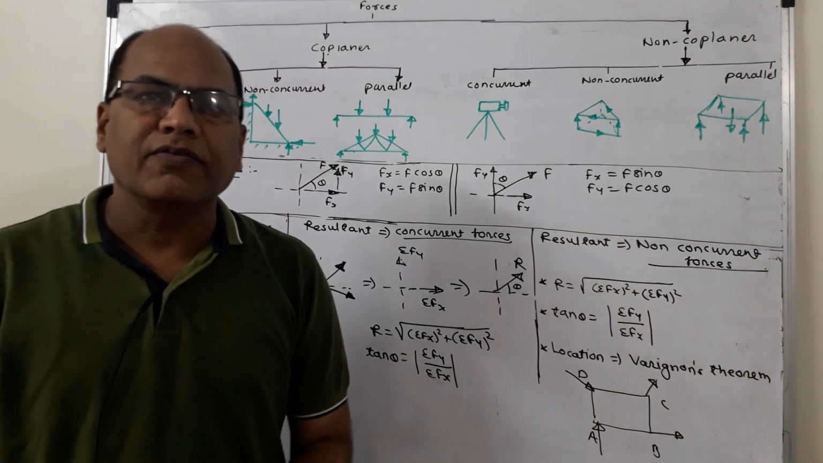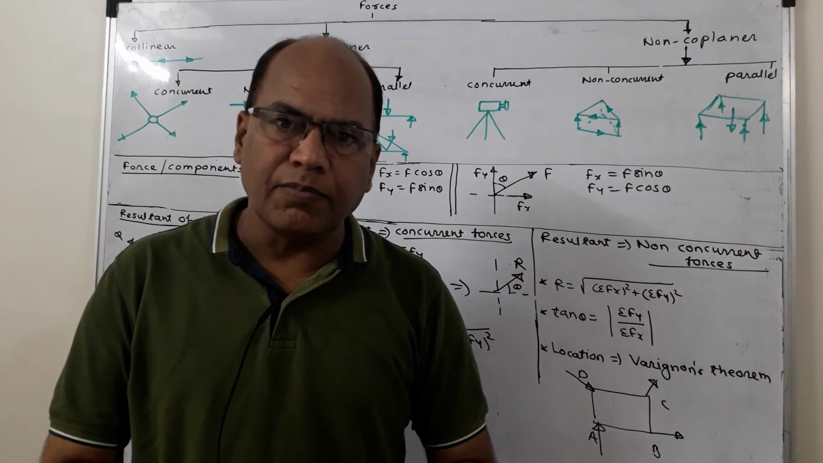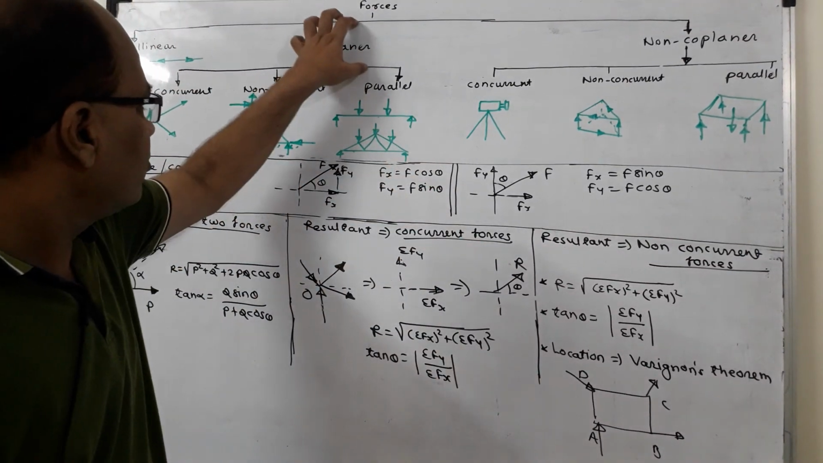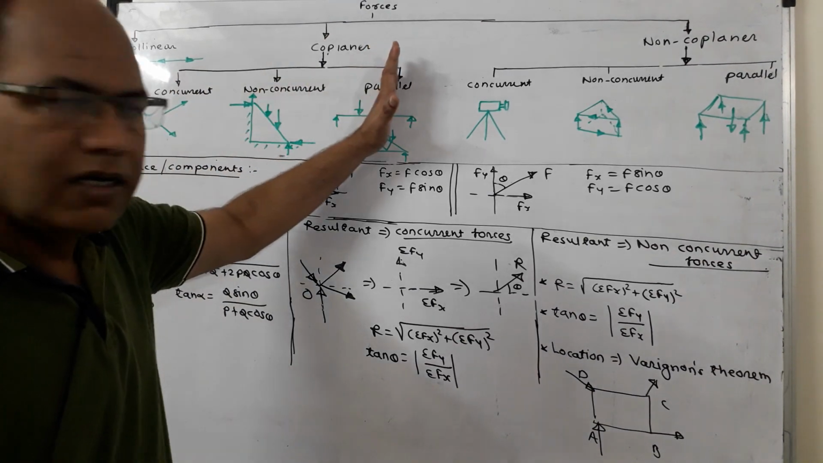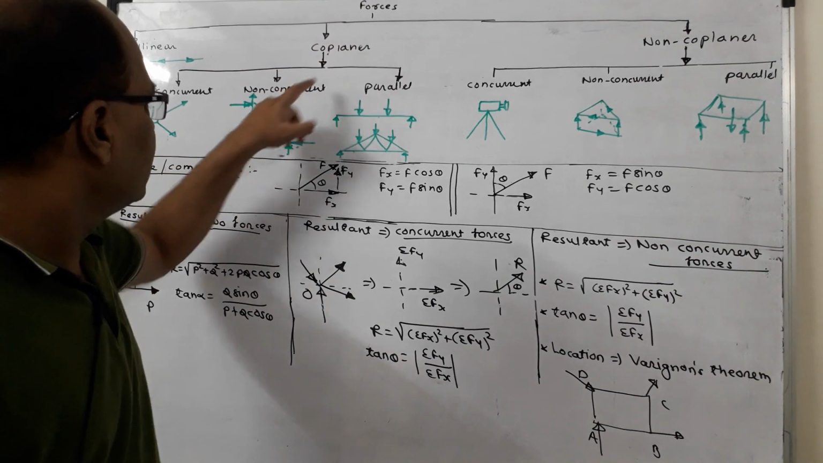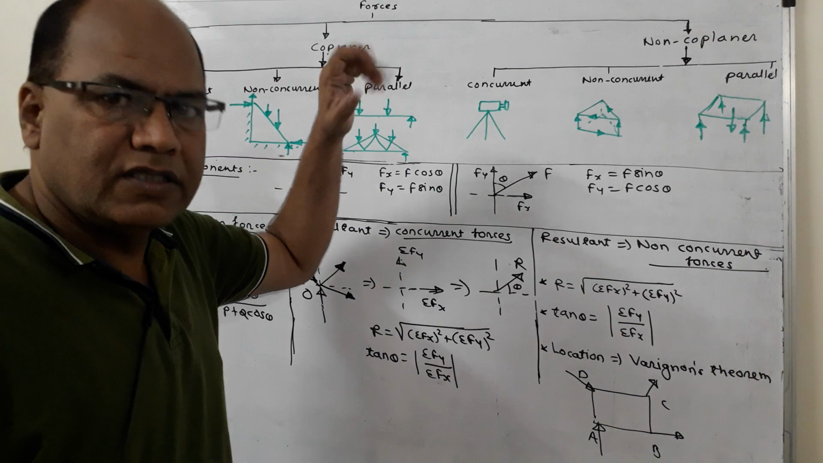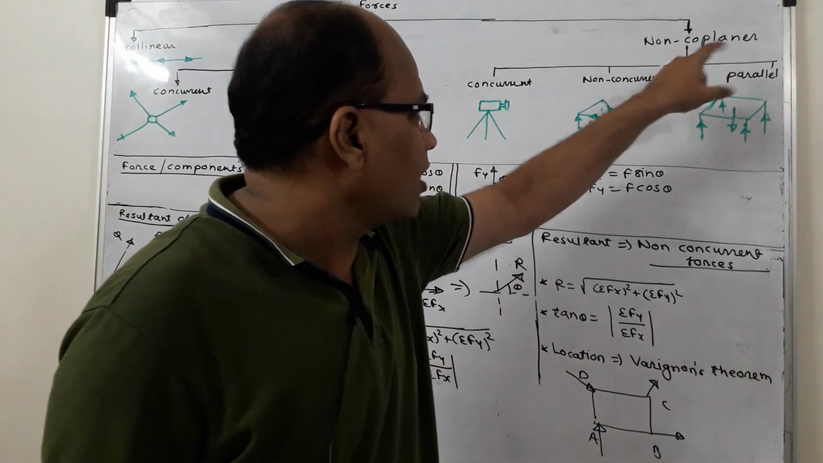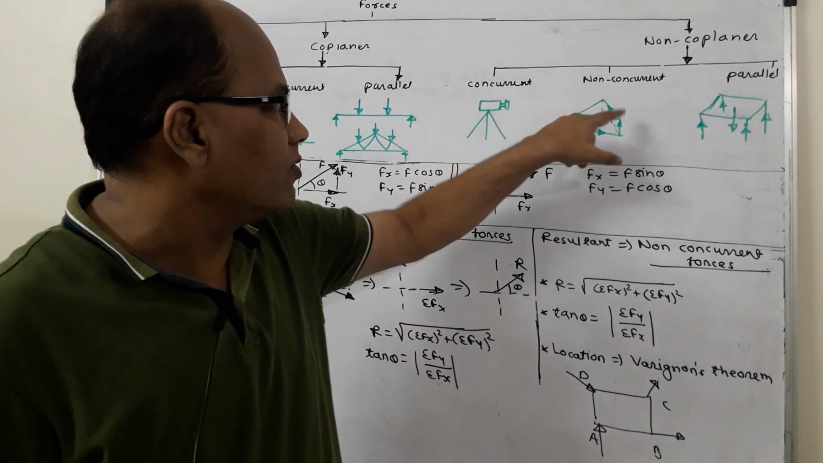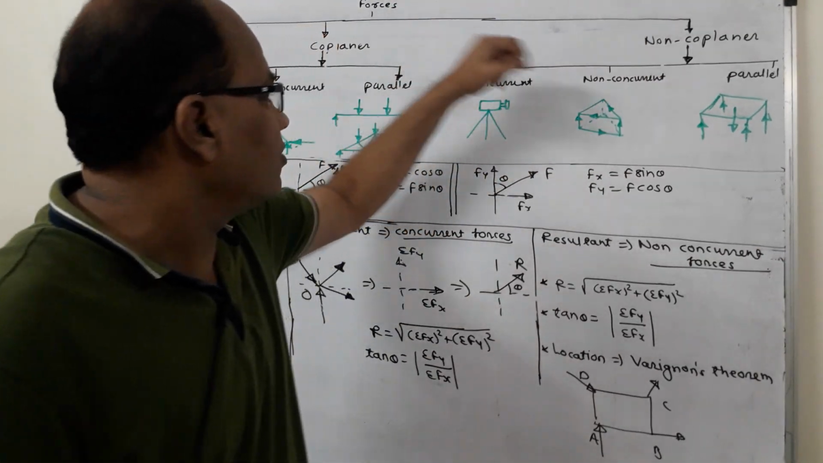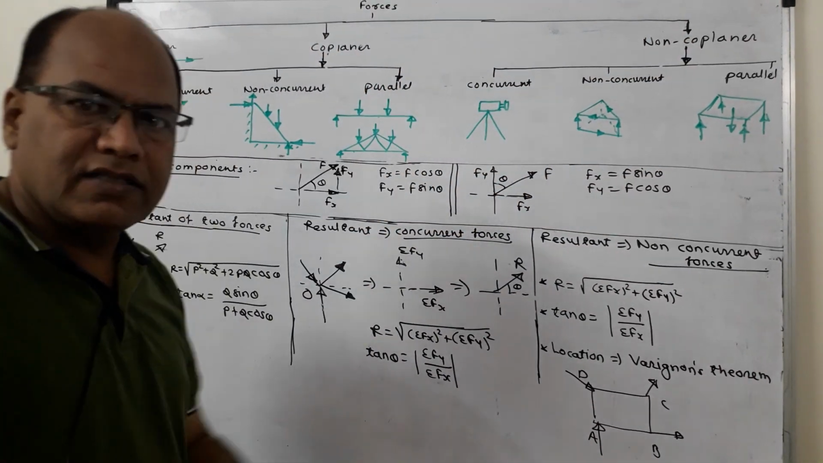The second type is the coplanar force system. In coplanar forces, all the forces in a system act in one and the same plane. Here I am dividing the coplanar force system into three types: concurrent, non-concurrent and parallel. That means concurrent coplanar forces, non-concurrent coplanar forces and parallel coplanar forces. Similarly, I am classifying the third type, non-coplanar forces, into three types: concurrent non-coplanar forces, non-concurrent non-coplanar forces and parallel non-coplanar forces. Now, let us see examples of these.